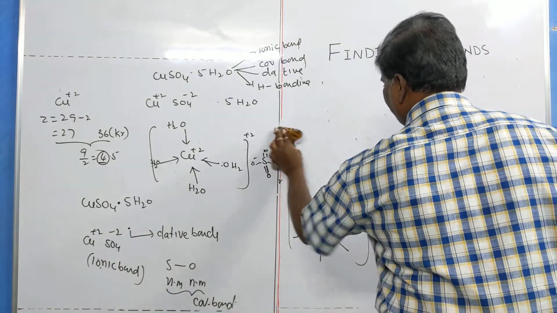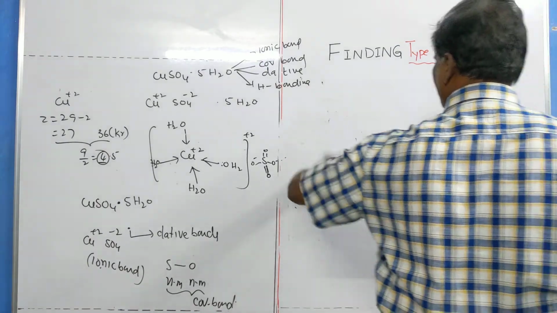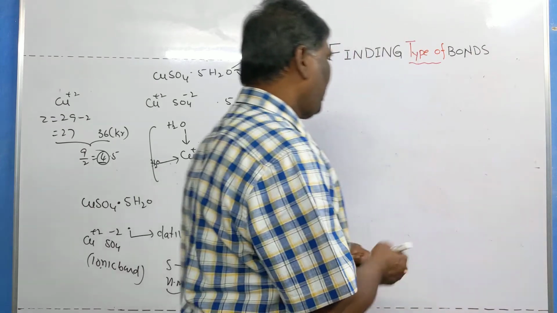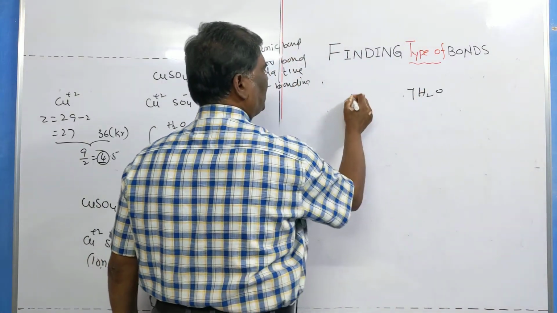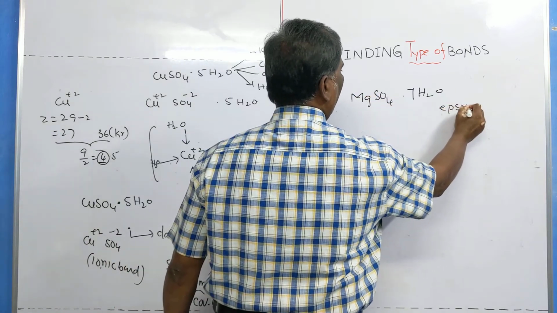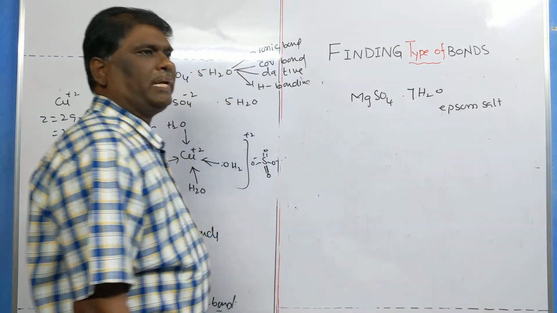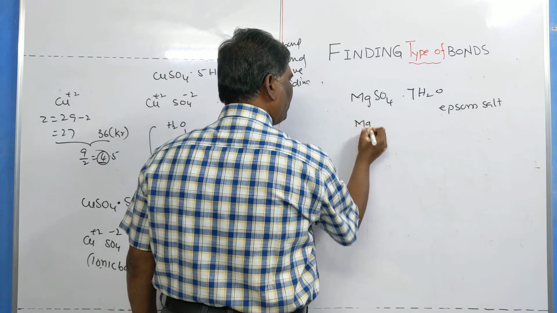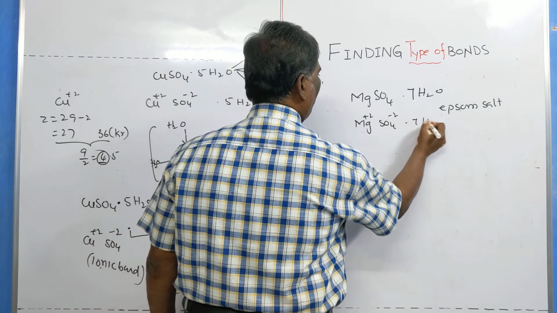The last one we are going to explain is Epsom salt. Epsom salt formula is heptahydrated magnesium sulfate. Heptahydrated magnesium sulfate is known as Epsom salt. Now we will write the bonds directly. For example, here Mg is there. Mg plus 2 and sulfate minus 2 along with 7 water molecules.